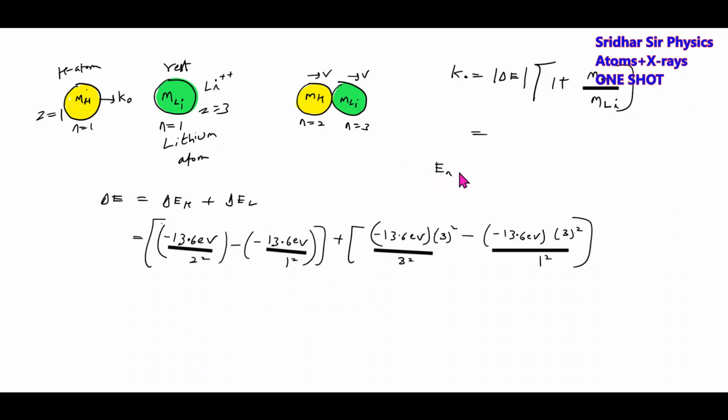I am using the formula En equal to minus 13.6 electron volt Z square by N square. Substitute all the values, we'll get the energy in the state. This is the delta E we are going to substitute. Mass of lithium atom will be 7 times that of the hydrogen atom. We'll get the minimum kinetic energy.